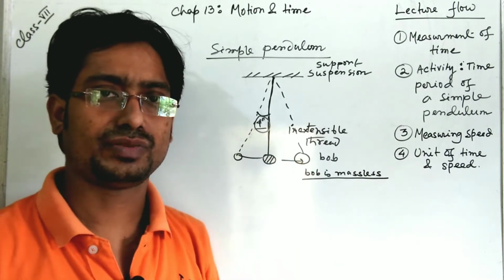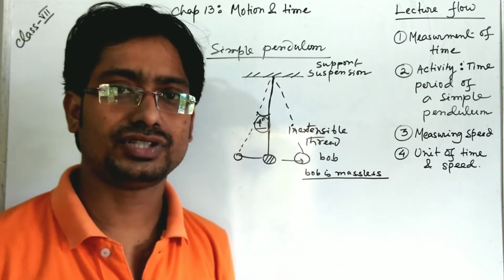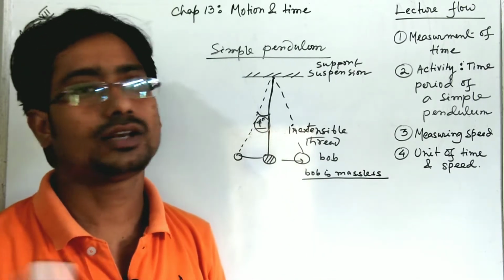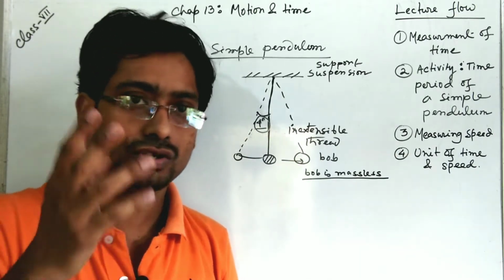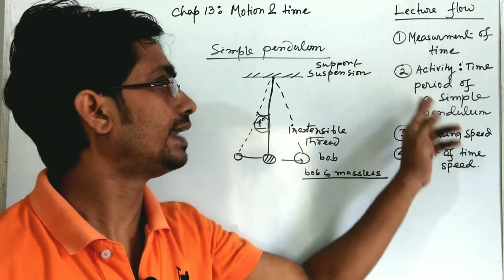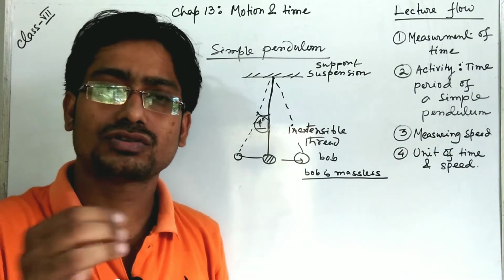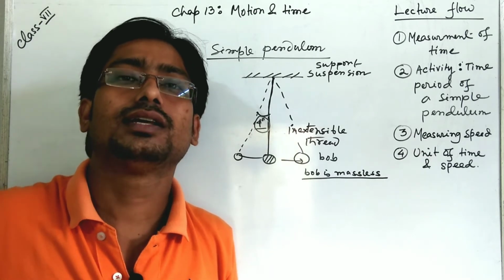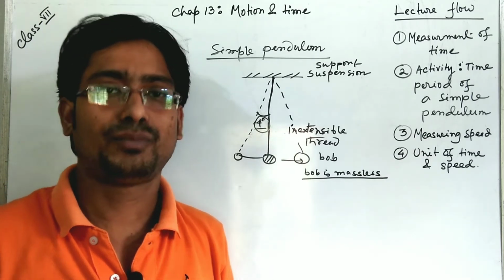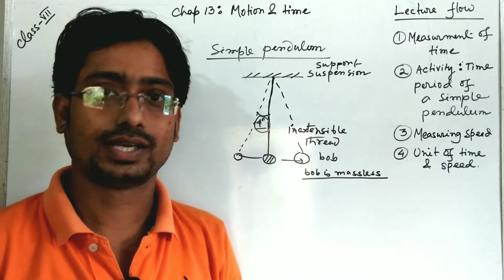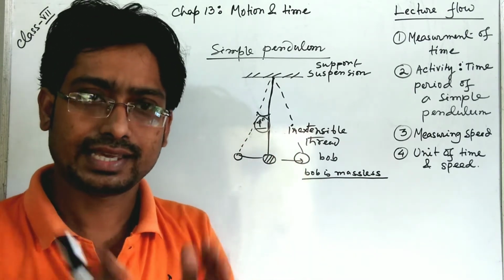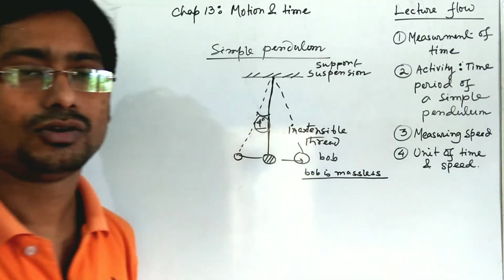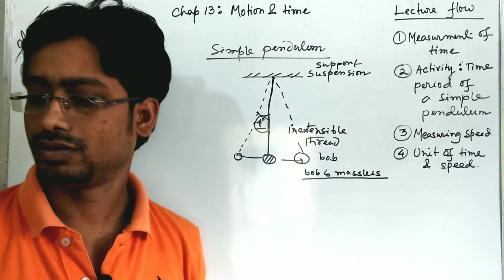But keep in your mind, if it exceeds 4 degrees and goes to 5 degrees, then we cannot consider it a simple pendulum. So when we execute the activity on the time period of a simple pendulum, we must not swing the bob more than 4 degrees. If it goes more than 4 degrees, then it will be a complex pendulum, not a simple pendulum. These are the simple pendulum criteria. Keeping them in mind, we are doing some activity. Stay tuned and watch the video sincerely.